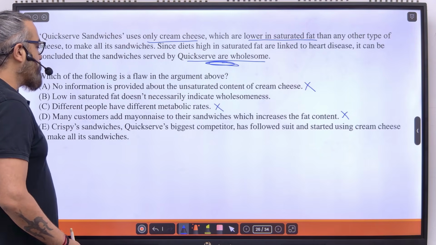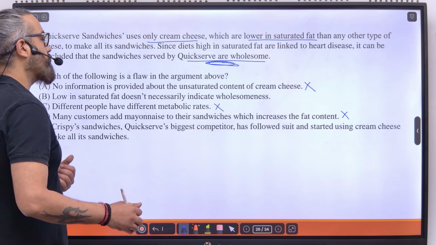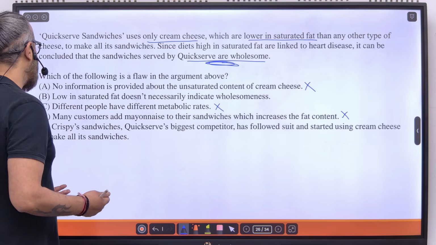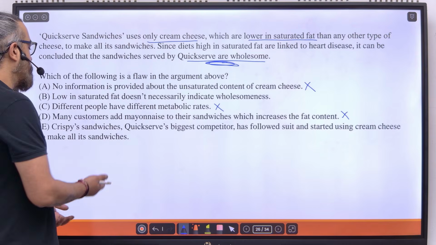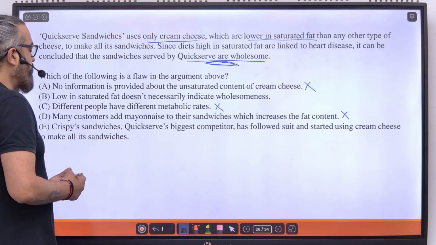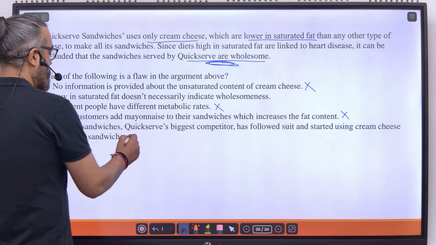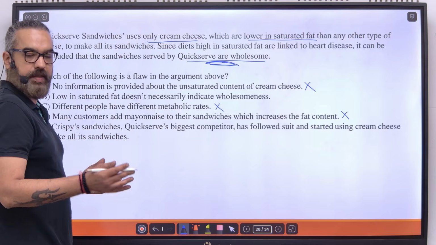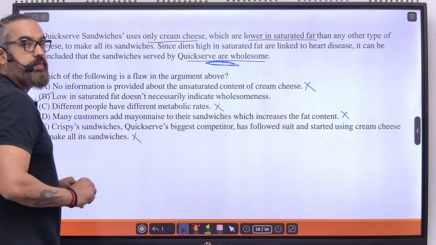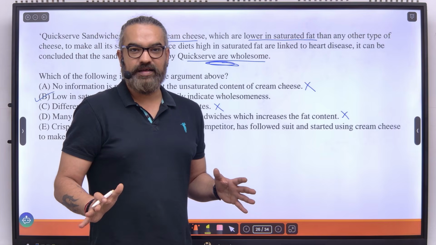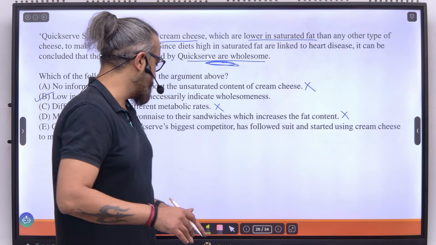Crispy sandwiches, quick serve's biggest competitor, has followed suit and started using cream cheese to make all its sandwiches. So, probably crispy sandwiches are also wholesome. This is neither strengthening nor weakening the argument. This is just another statement which adds or takes away nothing from the argument. So I eliminate this as well. Best answer, option B. I hope this is clear. It's simple. Yes, that's all we need to do.